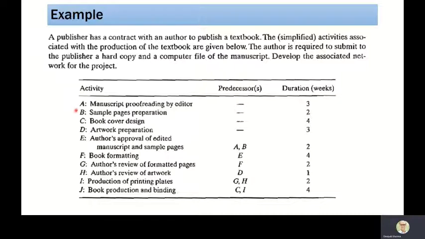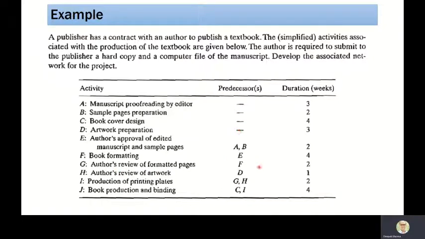Now look at activity A, which is manuscript proofreading by editor, B is sample pages preparation, C is book cover design, and D is artwork preparation. Now if we look at A, B, C, D based on the precedence predecessor relationship, we can see that these activities can start at any point of time because they don't have any precedence. However, E can start when A and B finish. F can start when E finishes. G can start when F finishes. H can start when D finishes, and so on.